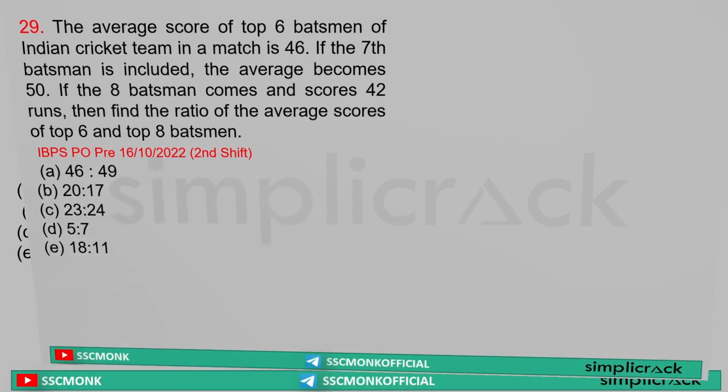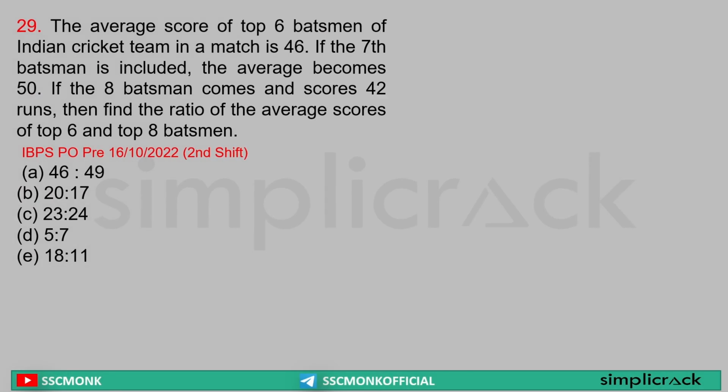Next. Average score of top 6 batsmen of the Indian cricket team in a match is 46. If the 7th batsman was included, see, 6 batsmen, average 46. Now one more was added to it and the average became 50. Yes or no? Yes. That means the difference is 4. This 4 score difference has been increased in 6 batsmen. That means 24 has been added by what? The 7th batsman. Yes or no?